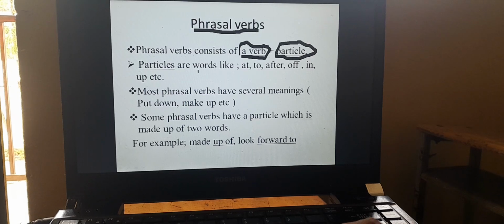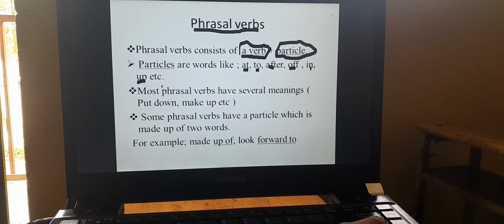Particles are words like as, to, after, of, in, and lastly up, etc. These are some of the words that can be taken as a particle, and they are helpful in order to make phrasal verbs along with a verb.